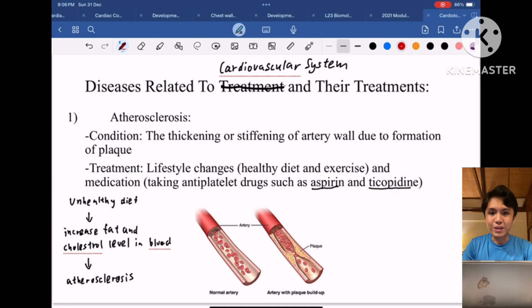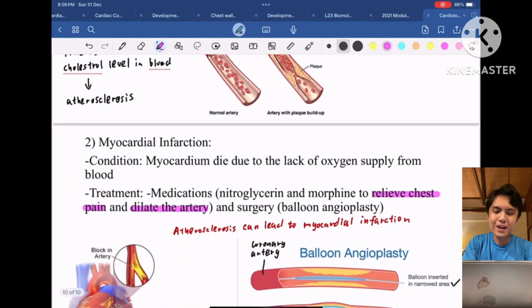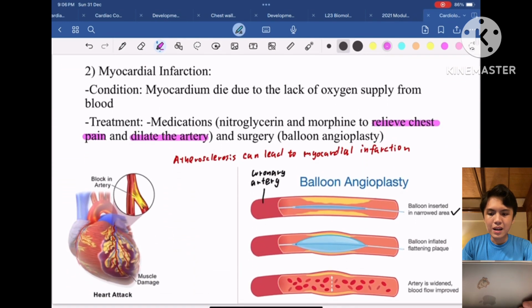Next, we have another quite famous disease, which is myocardial infarction, also known as heart attack. A heart attack is the condition where the heart muscles, or myocardium, die due to the lack of oxygen supply from blood. Somehow the blood supply cannot reach the heart muscles to supply the oxygen that they need. That's why atherosclerosis can actually lead to myocardial infarction.